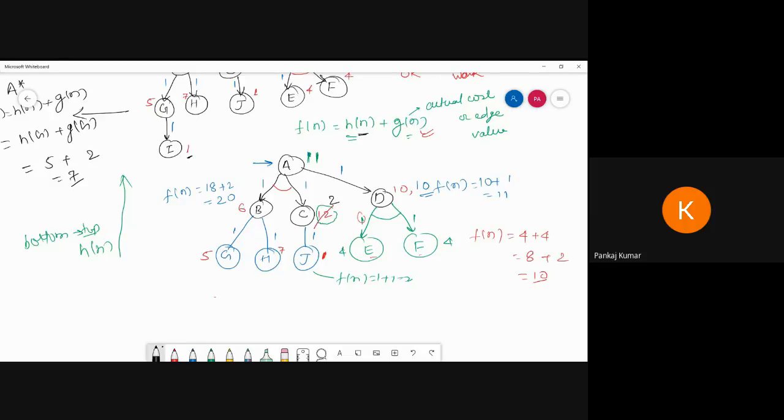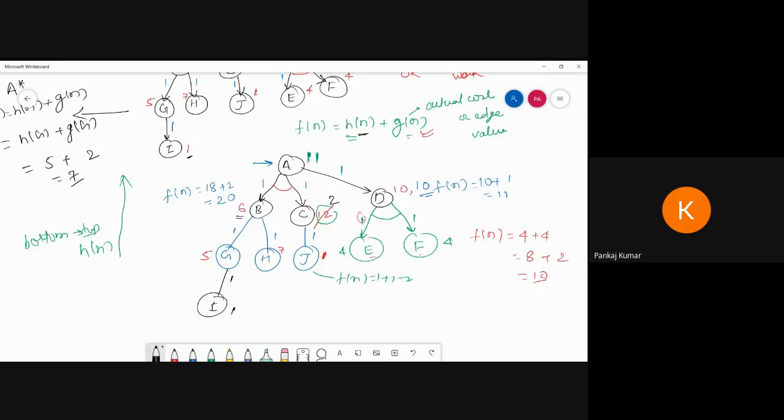Now I am talking about this B. B tells us that the minimum estimated cost value is 6. Now calculate this one, 5 plus 7 is equal to, sorry, this one is here I. This one is 1 and this one is also 1. So now calculating 7 plus 1, 8. No need to worry because the minimum cost of B is 6.